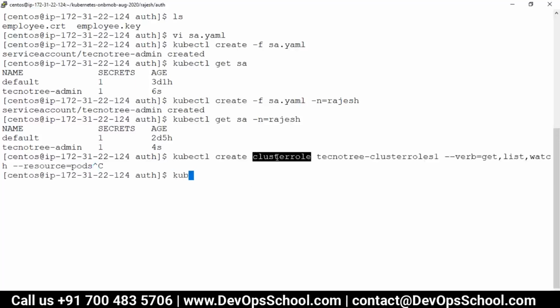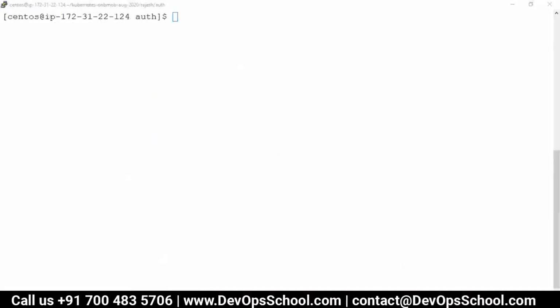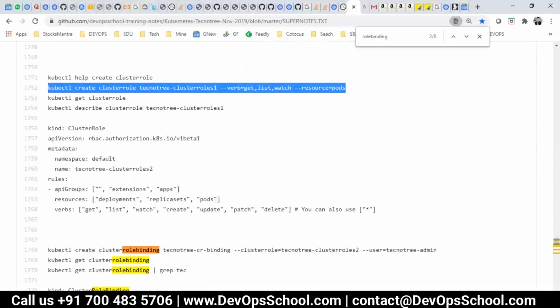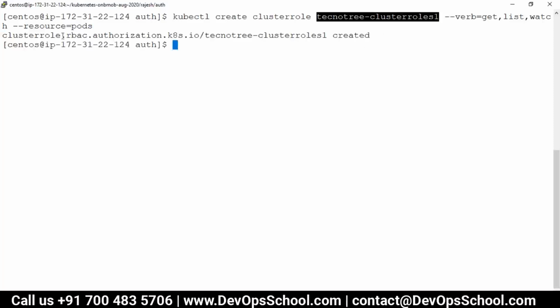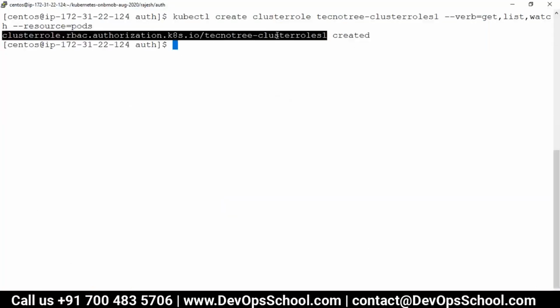Before that, just a second, kubectl get cluster role. Nothing created for default, I think. Sorry. I'm creating the cluster role. This is the name of the cluster role I created, and the resources you will have access to is pod. Okay, understand that this access is only to the pod. Now cluster role created.